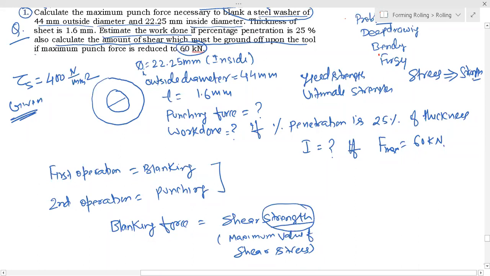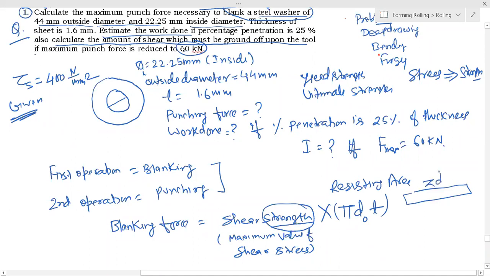So don't confuse. Into the blanking area: pi d, this will be your outer diameter, into thickness. This is your resisting area, pi d naught t.